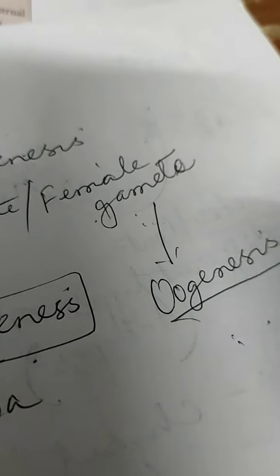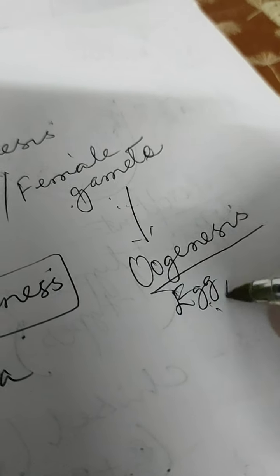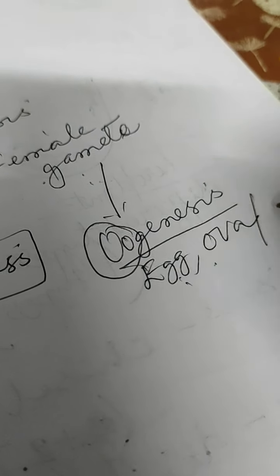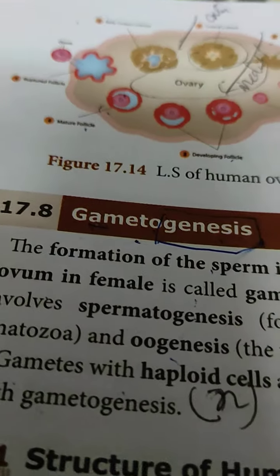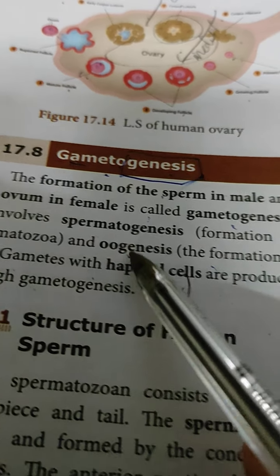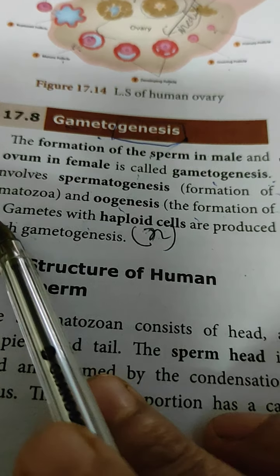Oo means egg, or ova, the plural form of ovum. So gametogenesis has two types. That's why it is written in your book also: spermatogenesis, formation of spermatozoa, and oogenesis, the formation of ova.